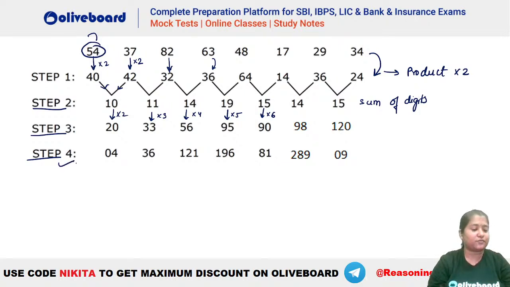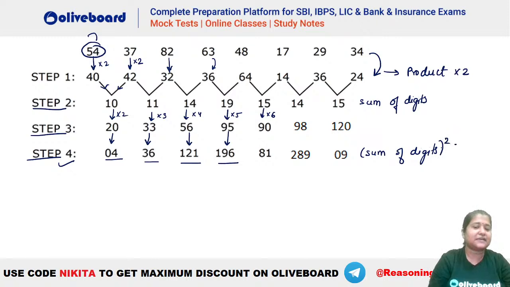What about step number 4? Anybody? What is happening in step number 4 here? You can see these are your perfect squares. 4, 36, 121, 196. How do we get that perfect square? Why have we taken only 4 here? Because this is the square of the sum of the digits, right? So 2 plus 0 is 2. So 2 square is 4. 3 plus 3 is 6. So 6 square is 36. 5 plus 6 is 11. So 11 square is 121. 9 plus 5 is 14. So 14 square is 196 and so on, right? So this is nothing but the whole square of the sum of digits.